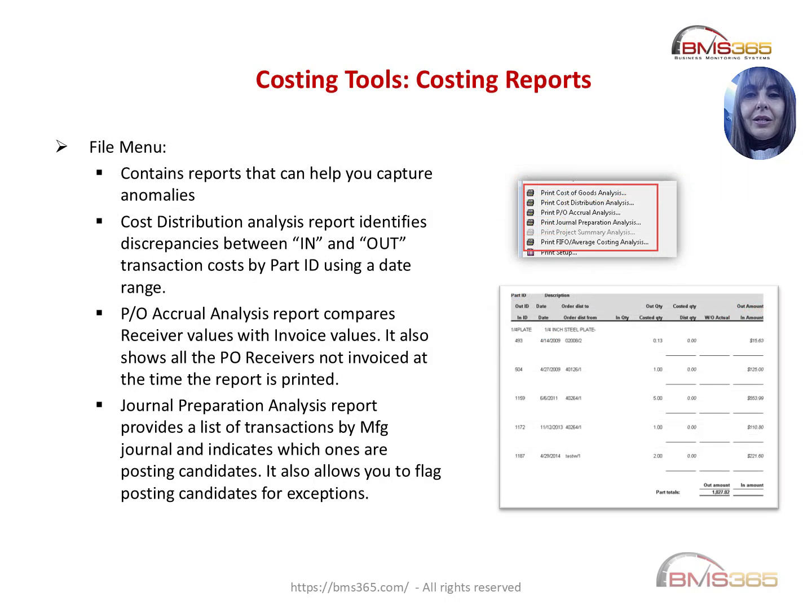The file menu includes reports that provide visibility into potential issues. The cost distribution analysis report compares in and out costs. The PO accrual analysis report highlights mismatches between receiver and invoice amounts. The journal preparation analysis report shows exceptions and lets you flag them easily.